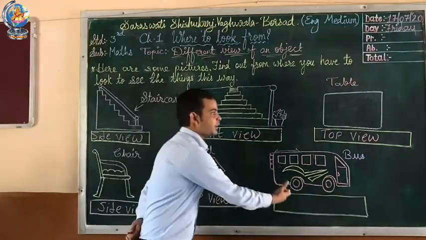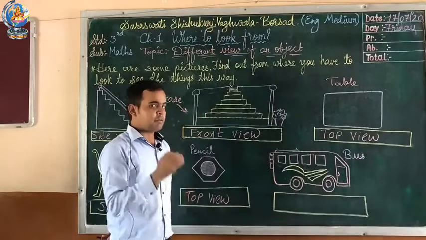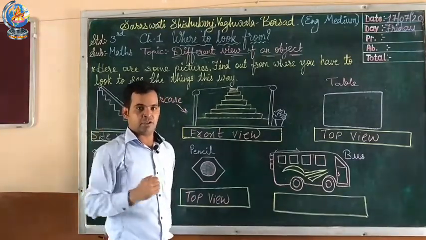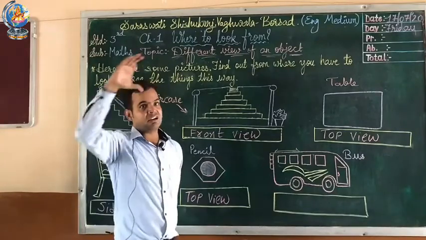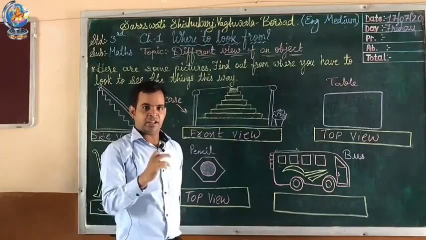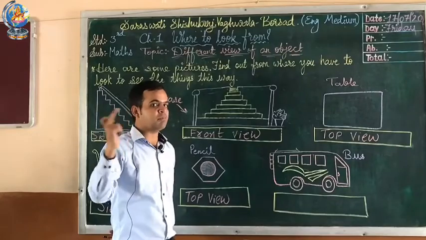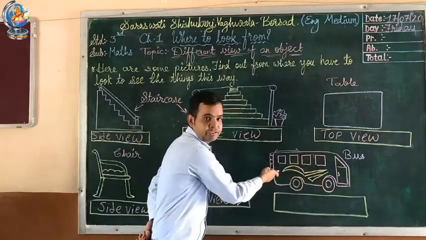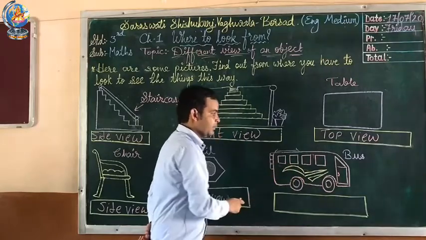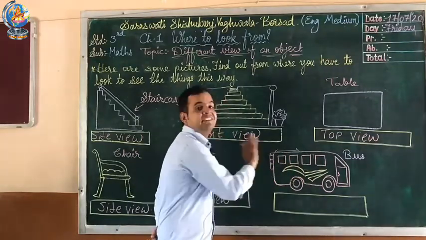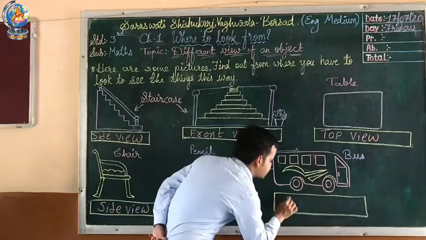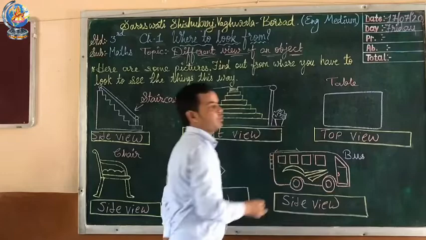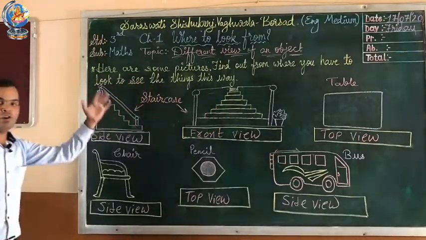Our last figure is a bus. When you see a bus from the front, you can see a driver. Now if you see the bus from the side view, you can see the windows, right? So this one is the side view of the bus. So here the answer is side view. Now let's look at this picture.